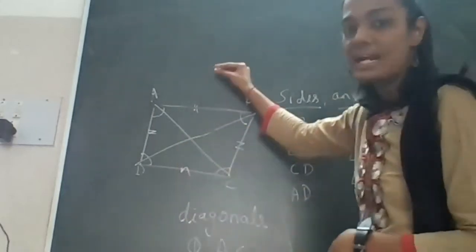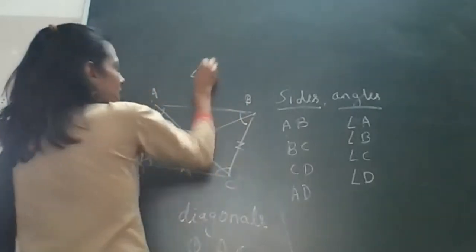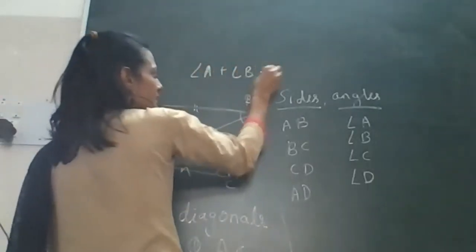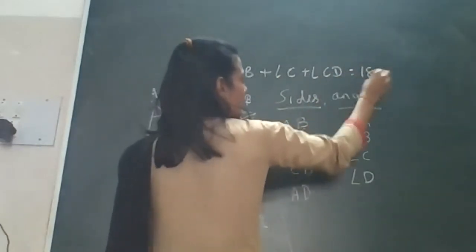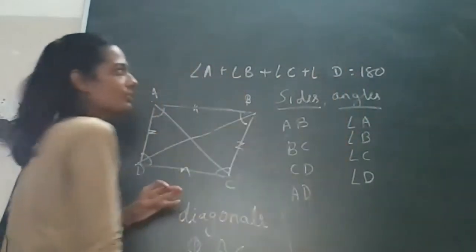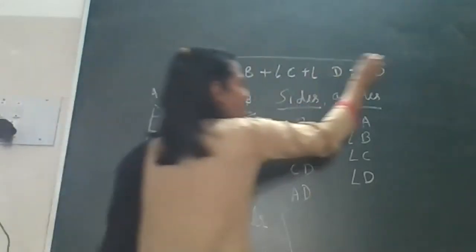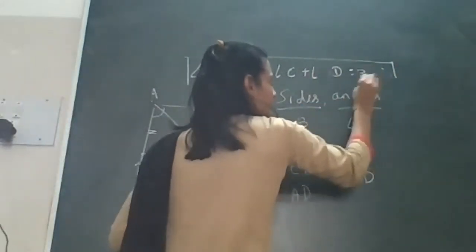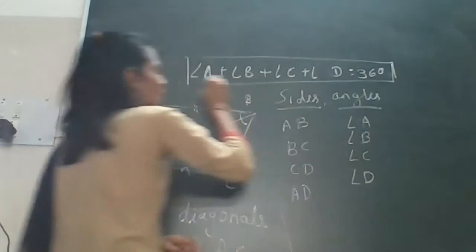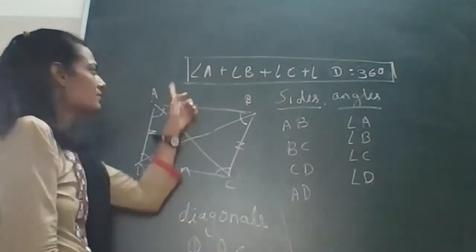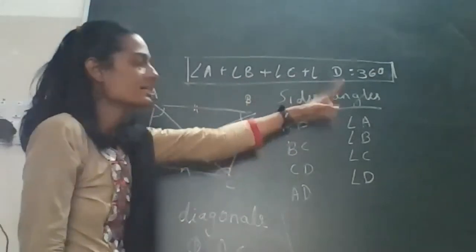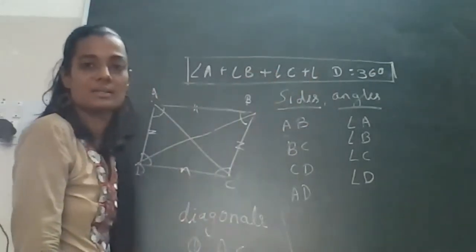Here I am writing angle A plus angle B plus angle C plus angle D is equal to 360. This is called the angle sum property of a quadrilateral. The sum of all four angles is equal to 360.